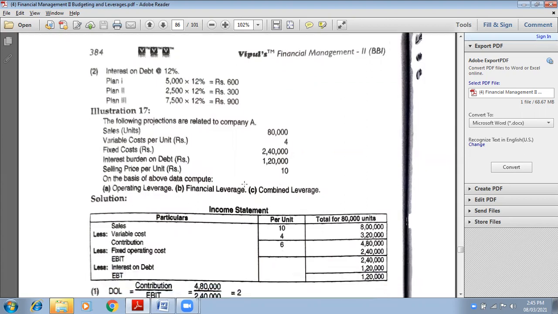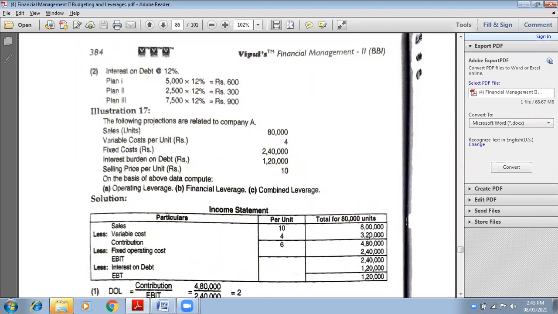Very simple. 80,000 units are sold. What is the selling price per unit? 10. How many columns? Particulars, per unit and amount column. In the particulars column, you write 80,000 units. So 80,000 into 10 is 8 lakhs. This will be our sales. Variable cost is 4 per unit, so 4 into 80,000 is 3 lakh 20,000.